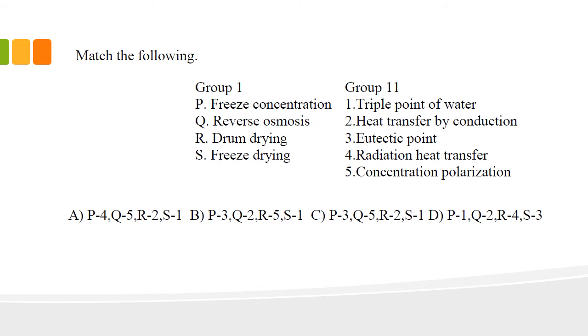Here heat transfer by conduction is given to drum drying. Radiative heat transfer is excluded here because radiation heat transfer is not included in any of these 4 operations: freeze concentration, reverse osmosis, freeze drying, or drum drying. So we can exclude this.